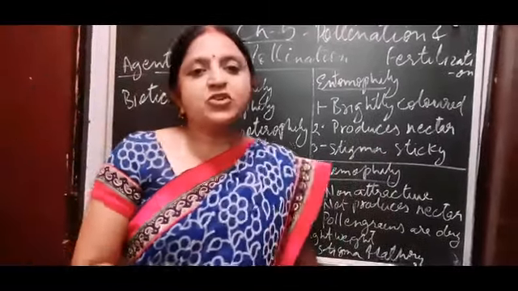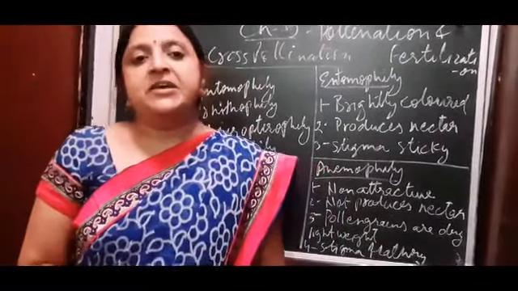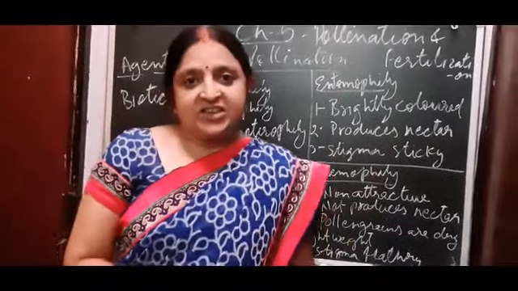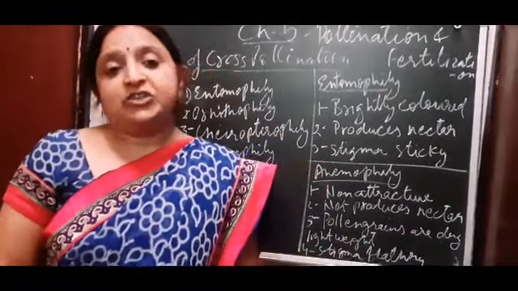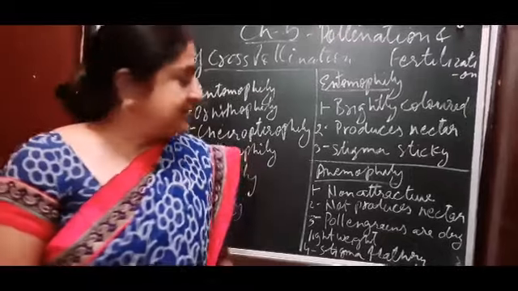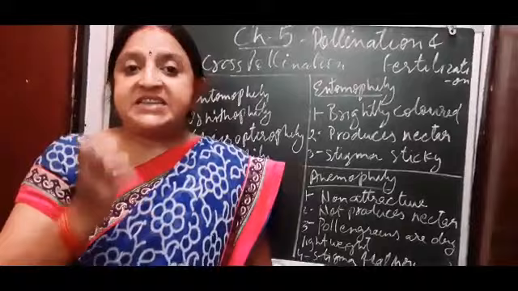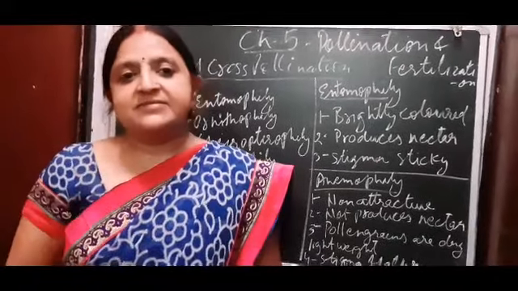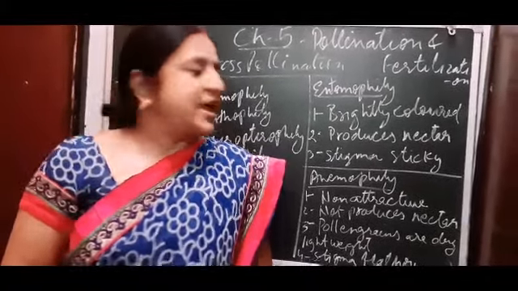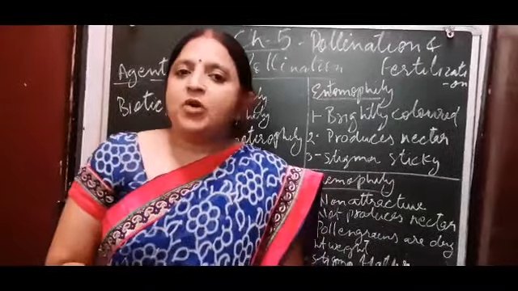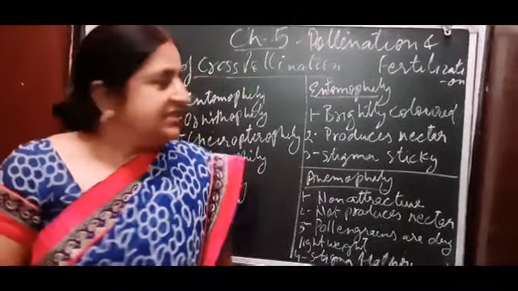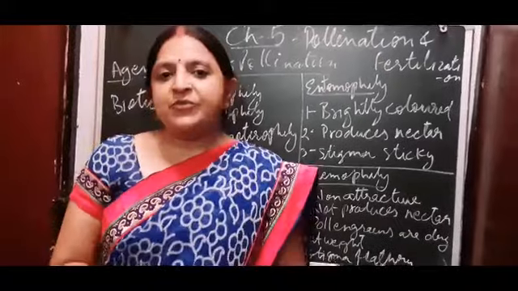Second, it should produce nectar, so that nectar guides should be present on the flowers. And the stigma of the flower should be sticky, so that it traps the pollen grains very easily. These are some adaptations for the entomophilous flower.